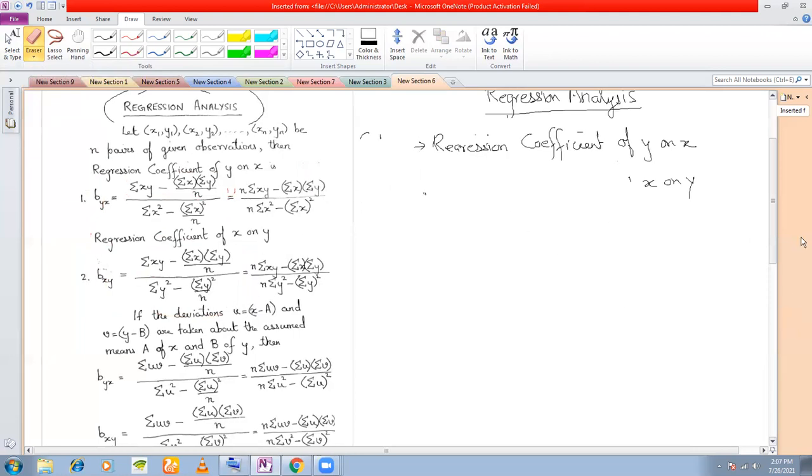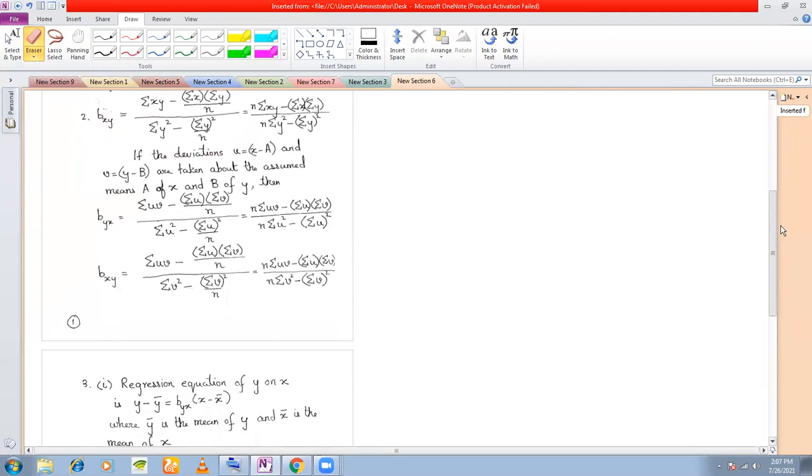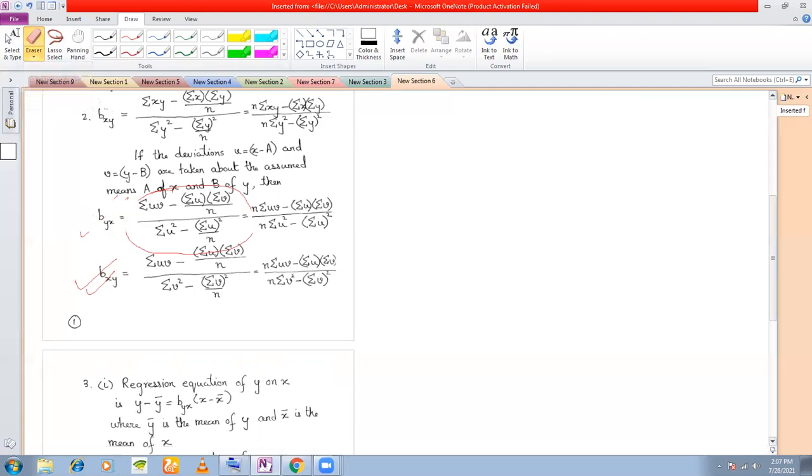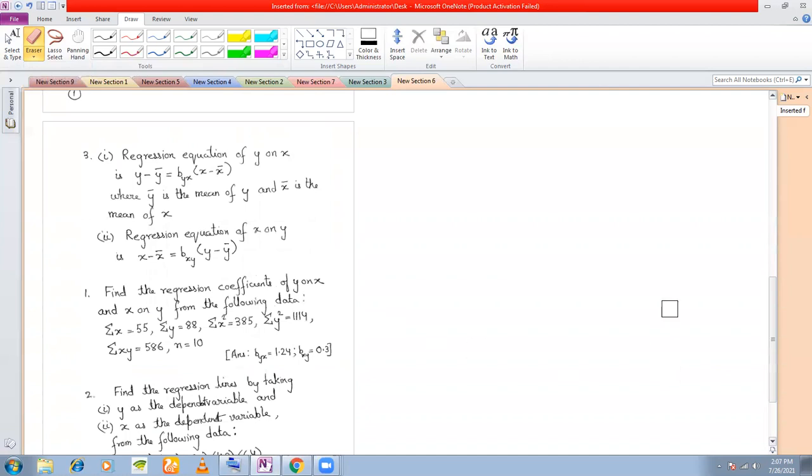Okay, now if deviations are taken, normally we don't take deviations about the values, but if you take deviations, the values of the regression coefficients remain the same, except that you change the variable from x and y to u and v. Okay. So normally we don't take deviations in case of regression. Okay. So next is the regression equation of y on x and x on y. Now suppose I want to estimate the value of y when x is given.